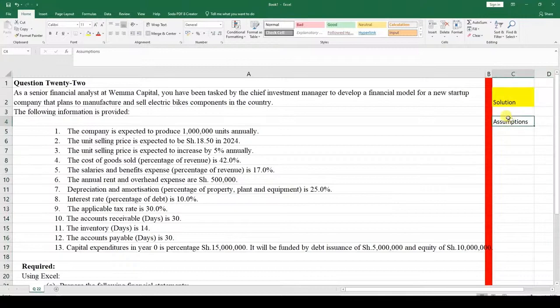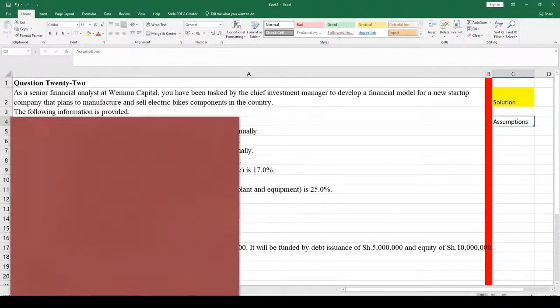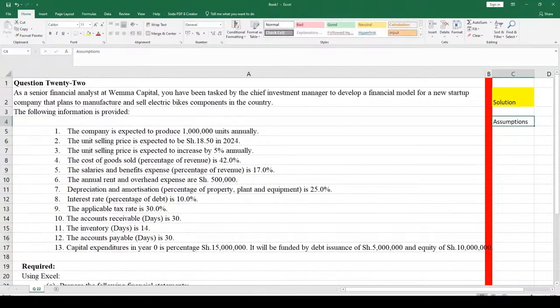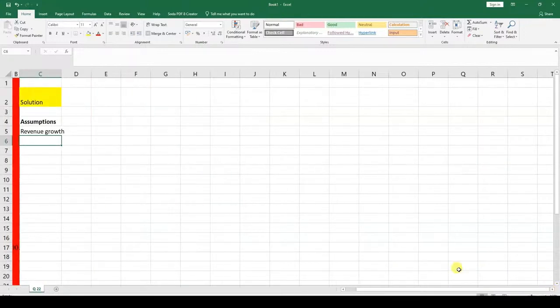So you can bold this, Control B, and then here we can start with revenue growth. The revenue growth will be moving for how many years? We're starting from year 2023 because we're assuming that that's the current year. Then we go to 2024 and moving ahead like that. So we put in the years right here.